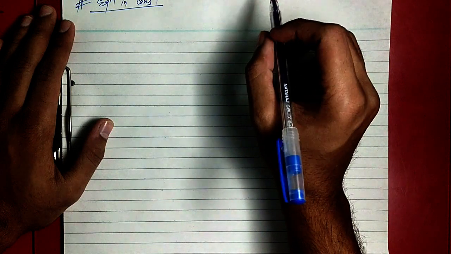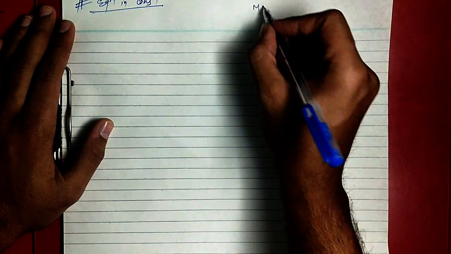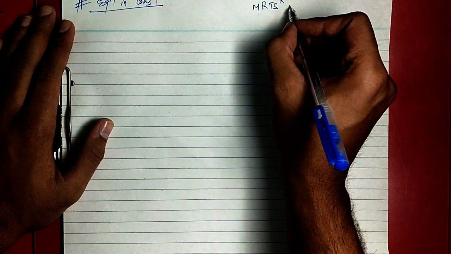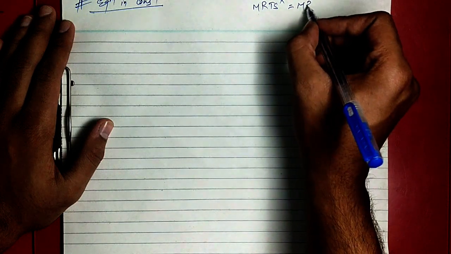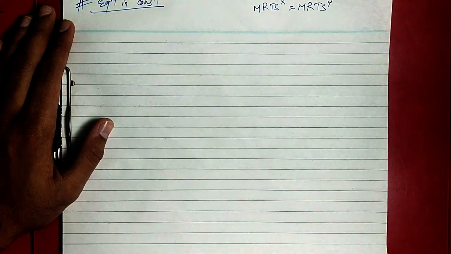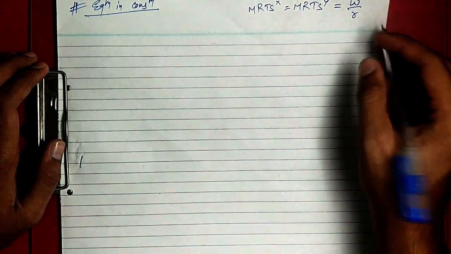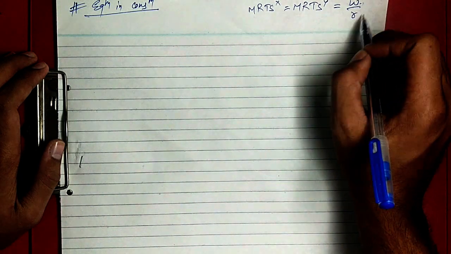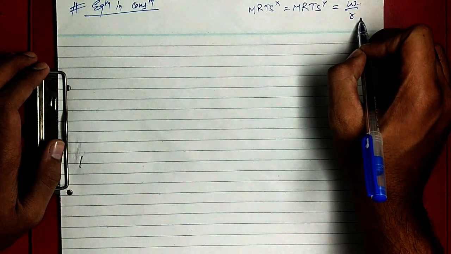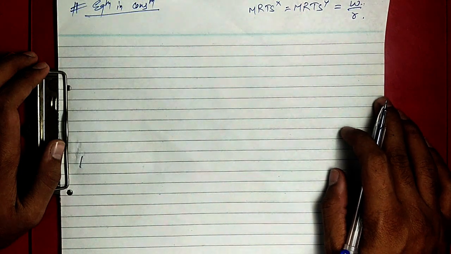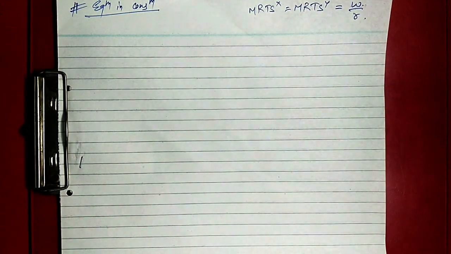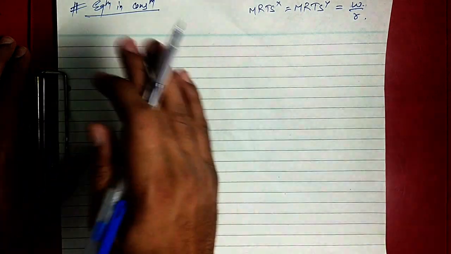As I already told you, in production you get the general equilibrium by this condition, that MRTS of good X is equal to MRTS of good Y is equal to W by R, where W is the price of labor, wages, and R is the price of capital, interest or rent. So it's similar in consumption also.